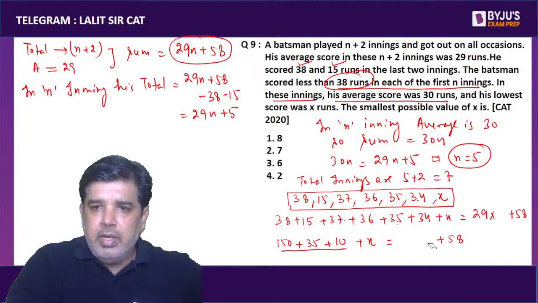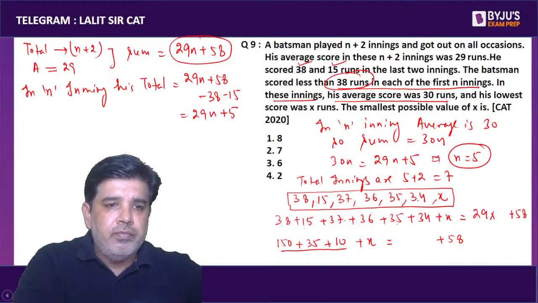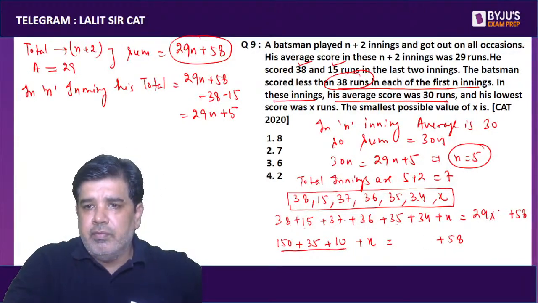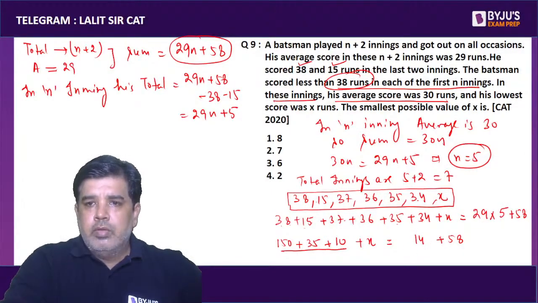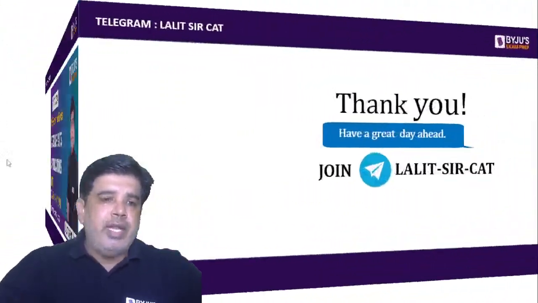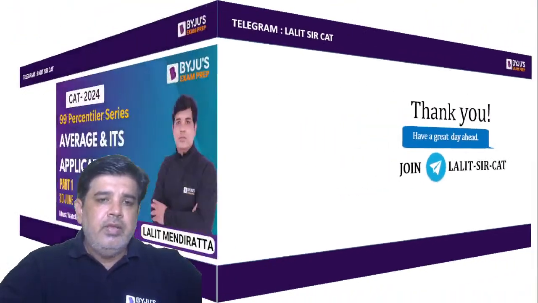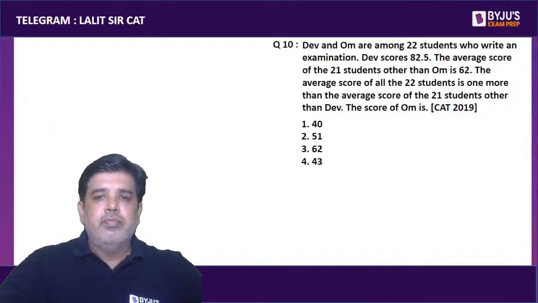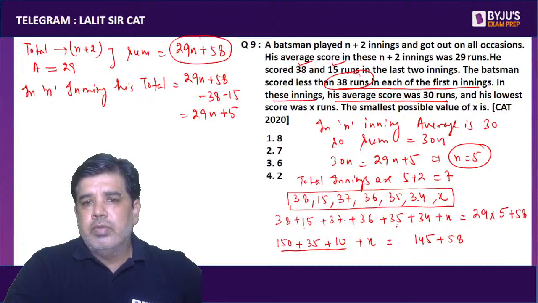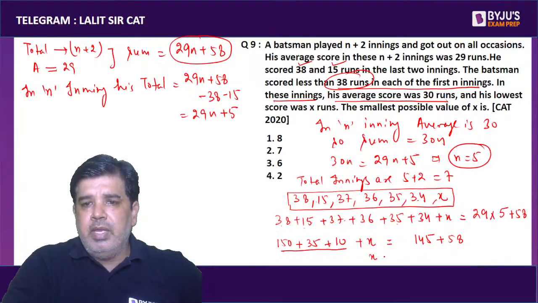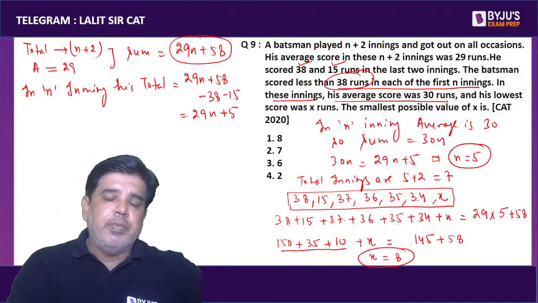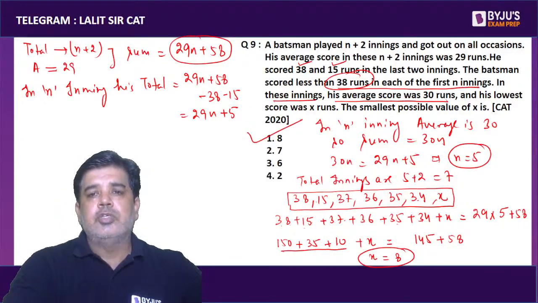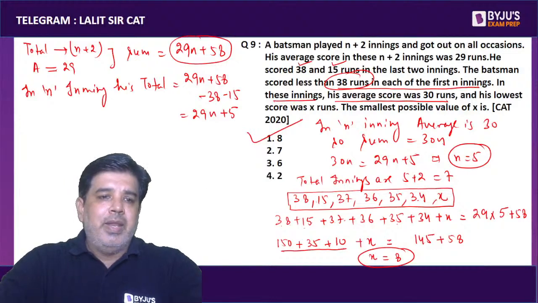So this will be 29 into 5, 145, plus 58, which is 203. So 203 minus 195 is 8, so x will be 8 only. So the answer is the first option, plus 8.